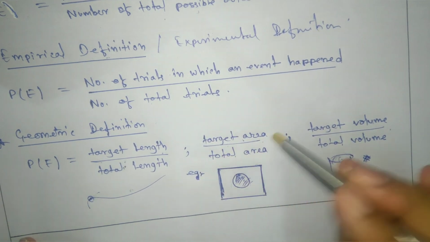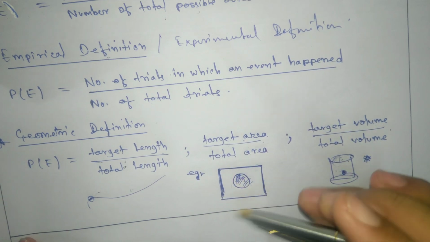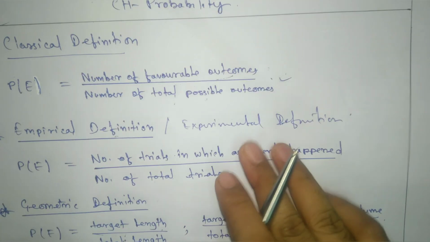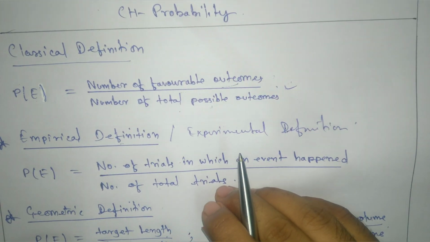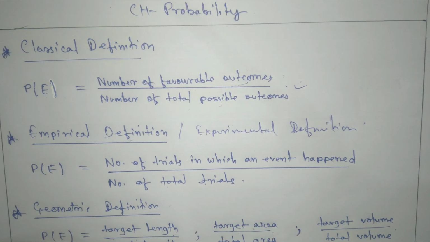If it is a square, we take area of square. If it is a rectangle, we take area of rectangle. We'll not discuss this now. We'll focus on the first one, that is the number of favorable outcomes by the number of total possible outcomes. In the next video we're going to learn about this. Thank you.